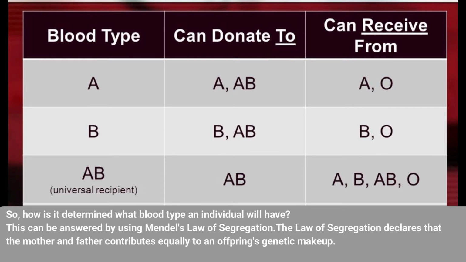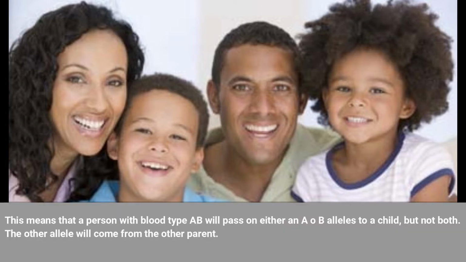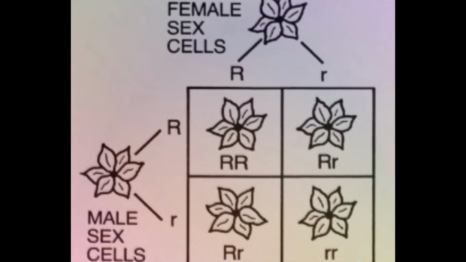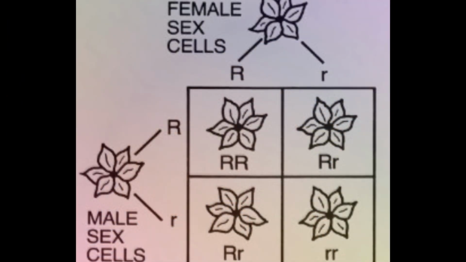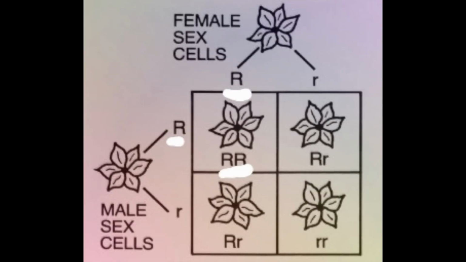The law of segregation declares that the mother and father contribute equally to an offspring's genetic makeup. This means that a person with blood type AB will pass on either an A or B allele to a child, but not both. The other allele will come from the other parent. Also, with the Punnett square we can visually see how each parent contributes one of their alleles and all of the possible options for the creation of their offspring's new gene.